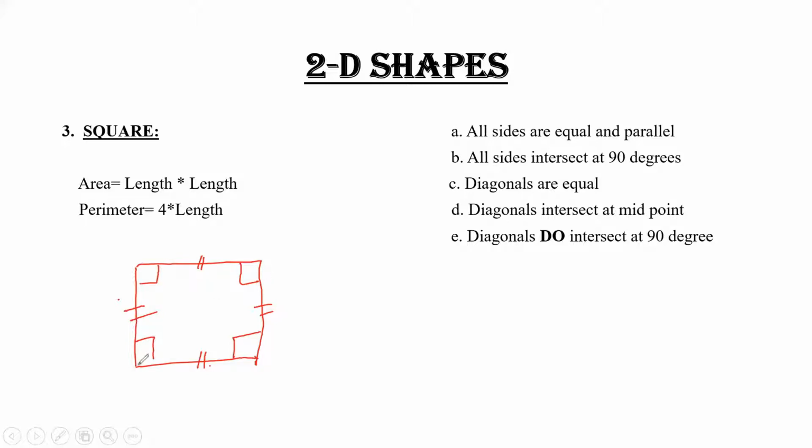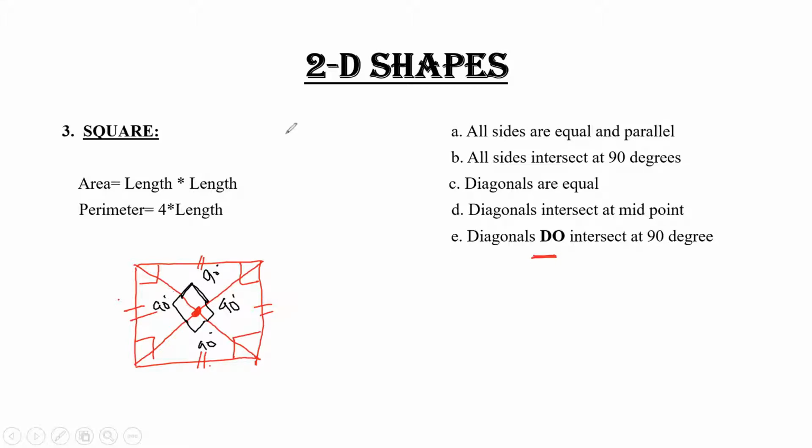Diagonals are equal. Yes, diagonals are equal. Diagonals intersect at the midpoint. Yes, they intersect at the midpoint. Diagonals do intersect at 90. In a rectangle, diagonals do not intersect at 90, but in a square, diagonals intersect at 90 degrees, like this, like this, like this. They are all 90 degrees.